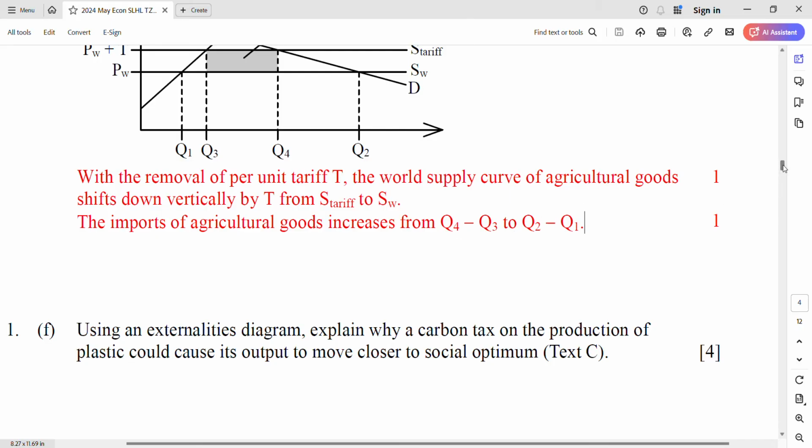Okay, so what's the graph? How can a carbon tax solve the problem, move it closer or even to the social optimum? Try it out, okay? Just try. Welcome back. Okay, check-in time.